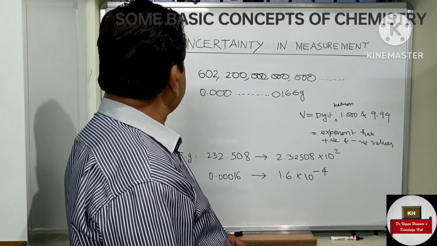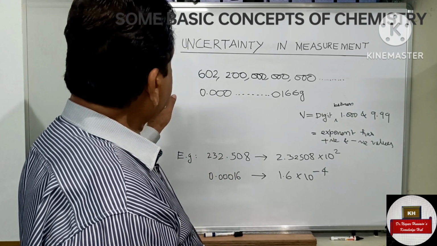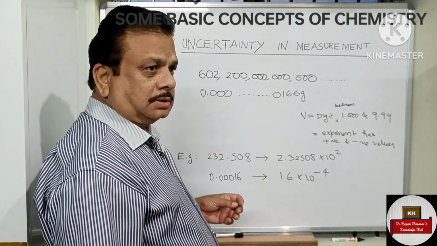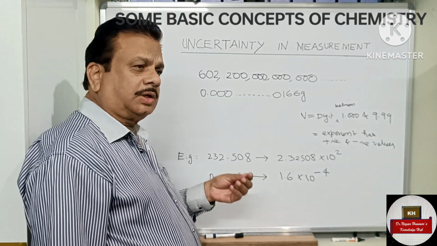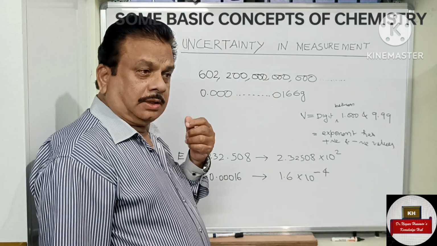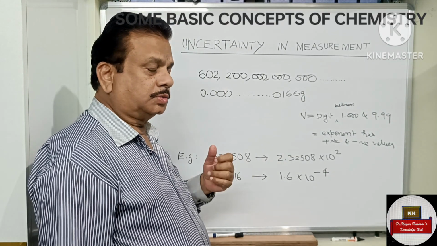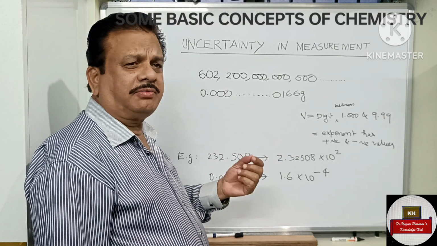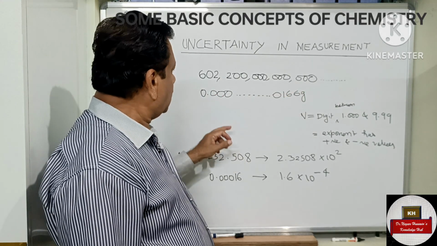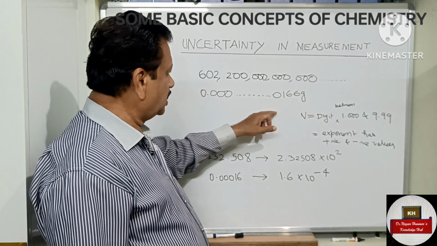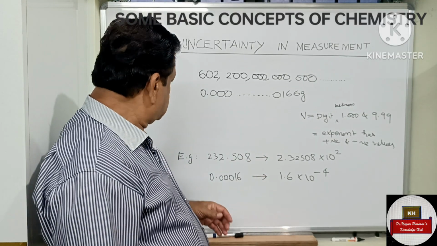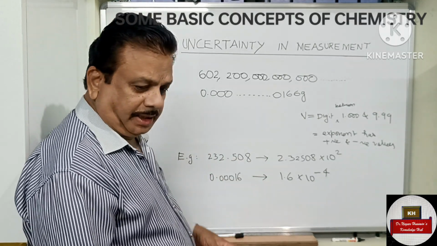Next, we will discuss uncertainty measurement. Since we are dealing with molecules, atoms, electrons, etc., their number may be huge and their weight may be very, very small. So, how can we represent them in a simple way? For that, we have a format.